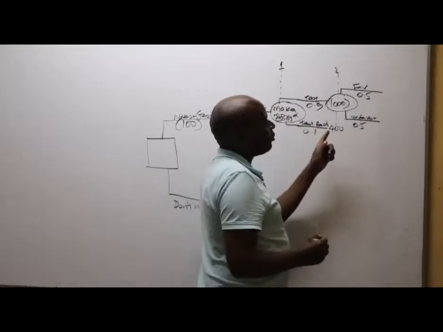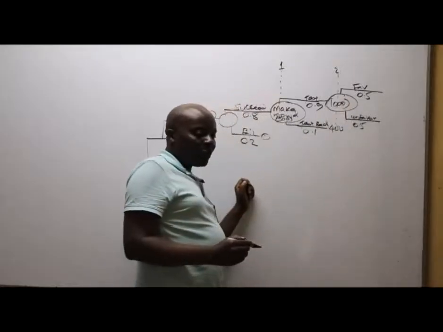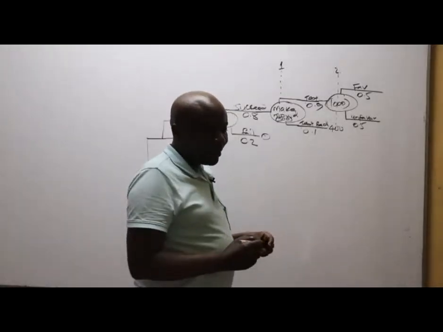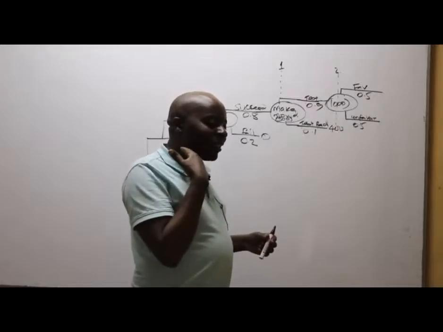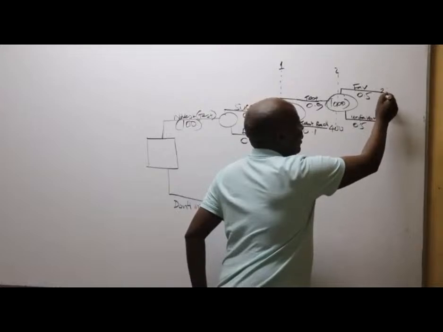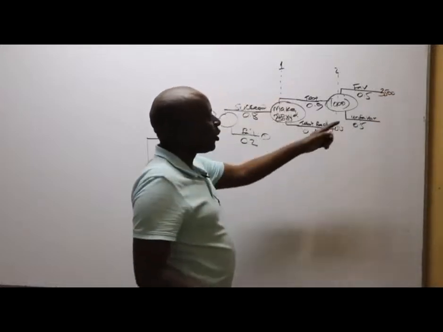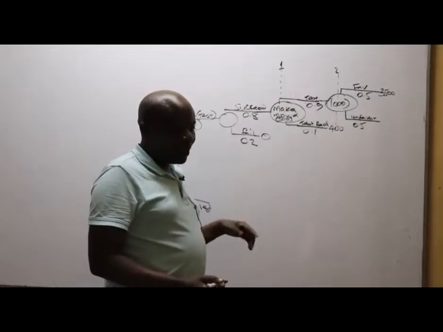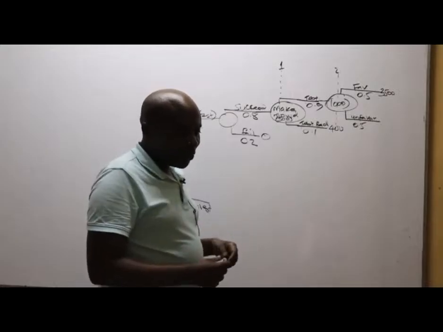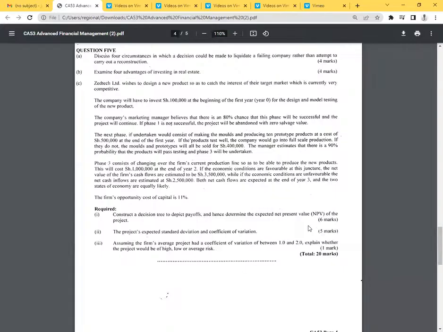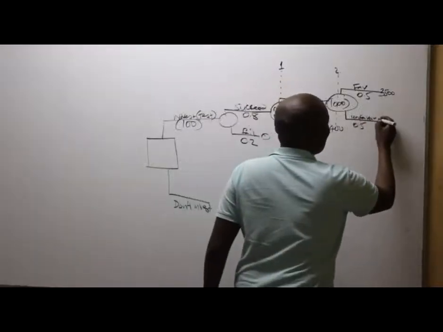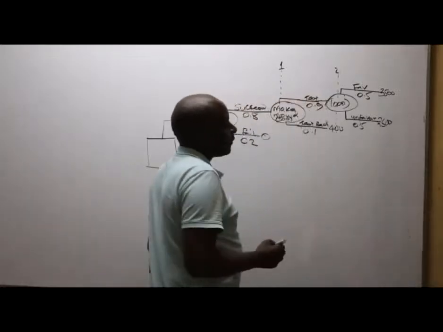What have they told us about the economy being favorable? If the economy is favorable, how much shall we earn? 3,500. Our figures are in thousands. If the economy is favorable, we shall earn 3,500. What if the economy is unfavorable? Hashem is telling me 2,500. If the economy is unfavorable, they've told us we shall earn only 2,500, like that.